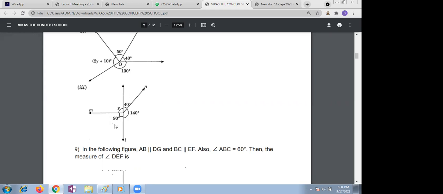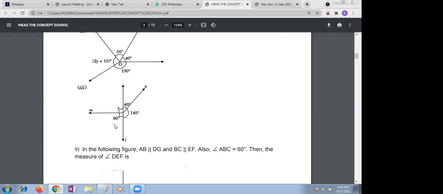Yes, ma'am. For the third one, right? Ma'am, here 90 plus 140 plus 40 plus y is equal to 360. I don't want that rule. By seeing it, you should tell this answer. Ma'am, then we can also write y plus 90 is equal to 180 degrees. Very good.